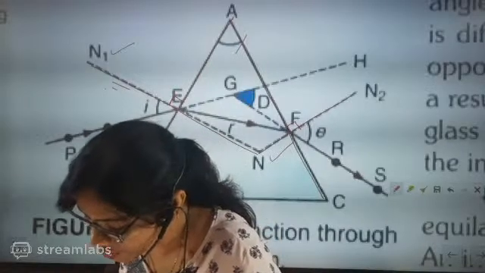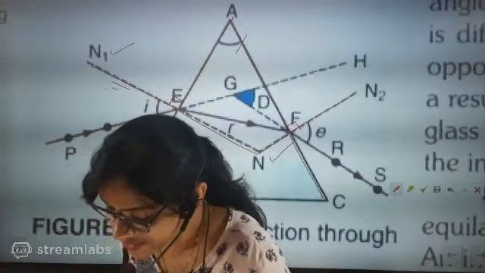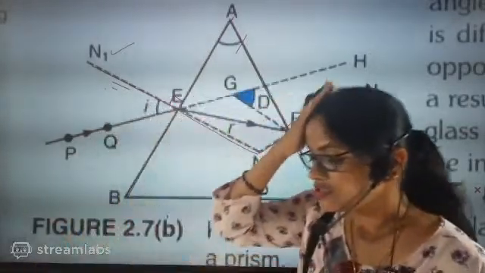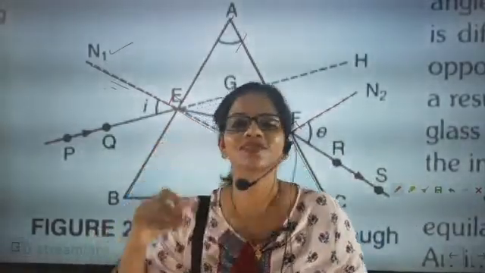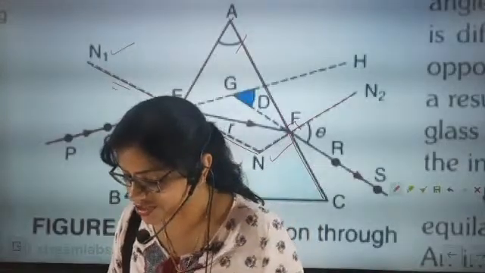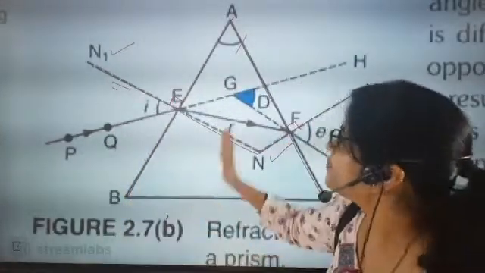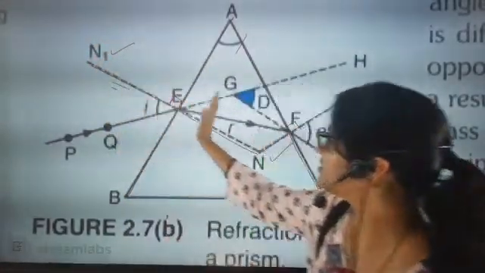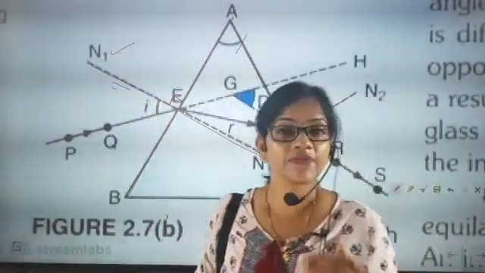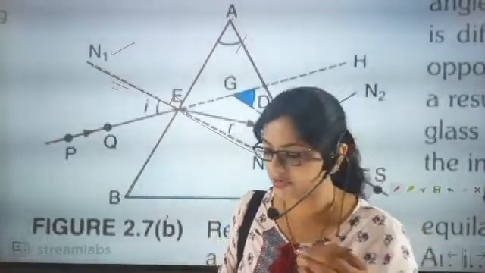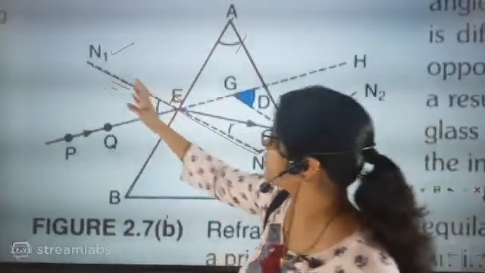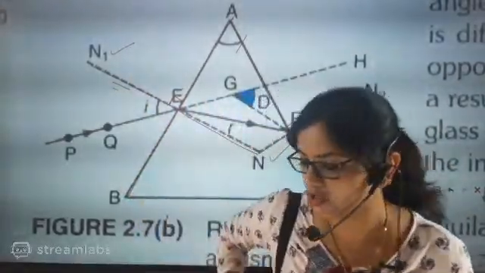Auntie, if it falls at 0 degrees to the normal, then it will not have deviation. Madhumita understood? Akshaya, very good question. Children, one time I need to discuss what Akshaya has asked. If light falls exactly like this, parallel to the normal, then it will come out exactly. Slight bending will be there, but you have to check the normal face, and then find the deviation angle.